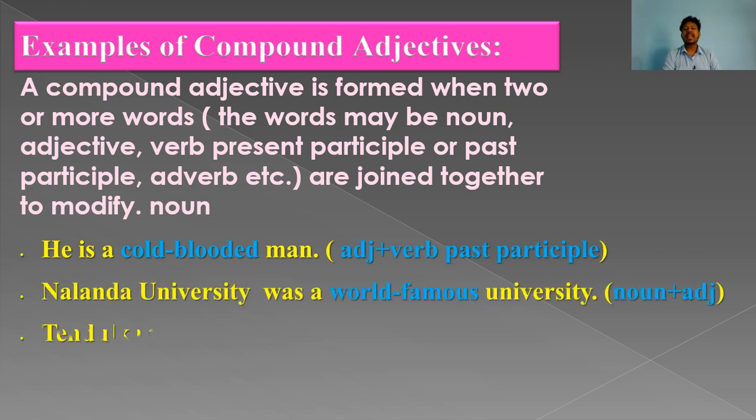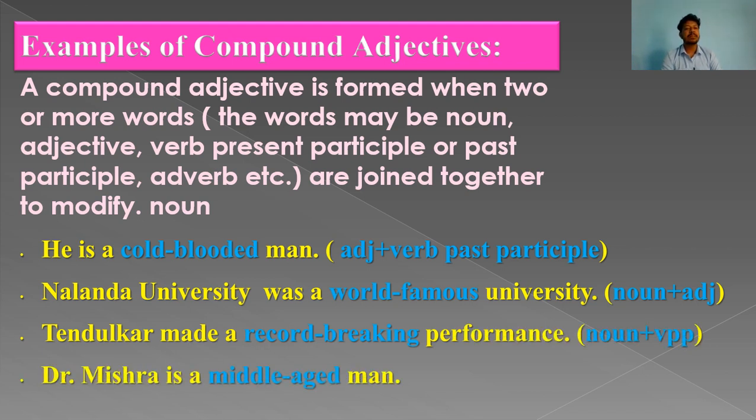Such as, he is a cold-blooded man. Here adjective plus verb past participle. Nalanda University was a world famous university. Here world is noun and famous is adjective. So world and famous is combined here. It creates compound adjective.